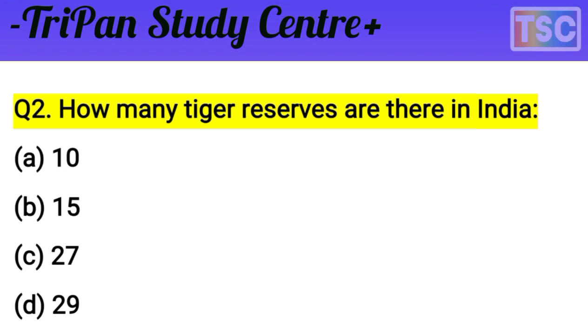You must have thought of your answer. Let's see what our answer to this question is. The question is clear cut: how many tiger reserves in India? The options: A, 10; B, 15; C, 27; D, 29. The answer here is C, 27 tiger reserves in India. You know that's important. 27 tiger reserves in India. That's amazing. And the next question.